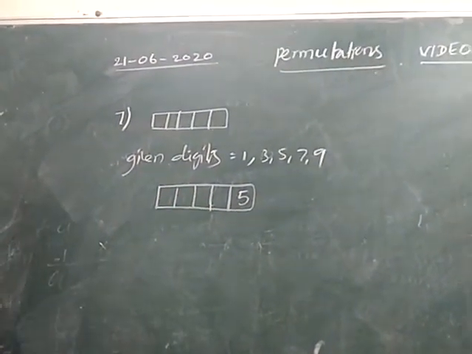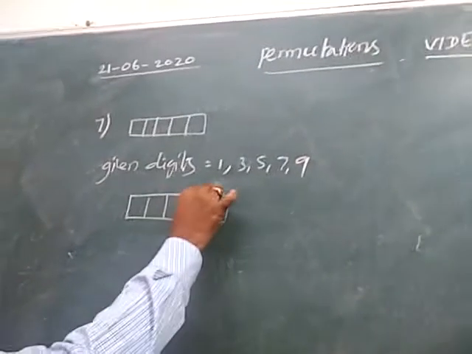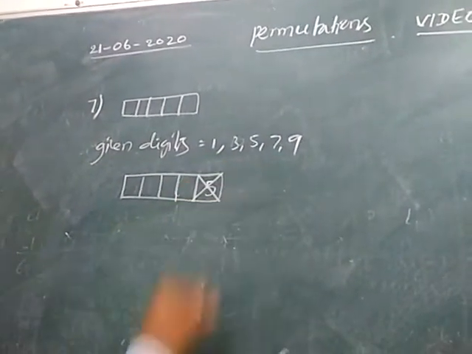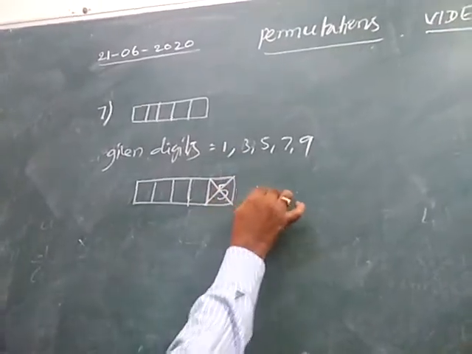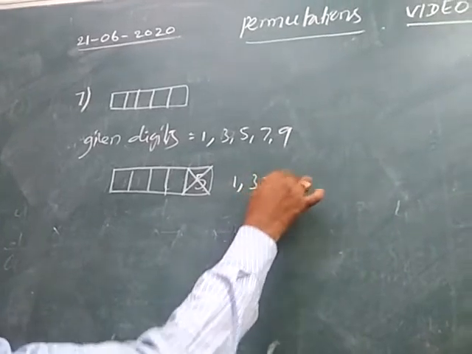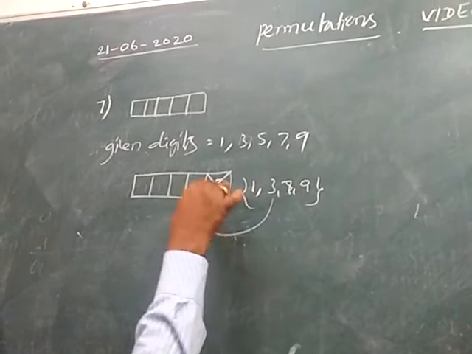But what is asked here? The numbers which are not divisible by 5. So 5 is not allowed in this place, which means the remaining digits 1, 3, 7, 9, any one of these 4 digits, can be placed in this place in 4 ways.